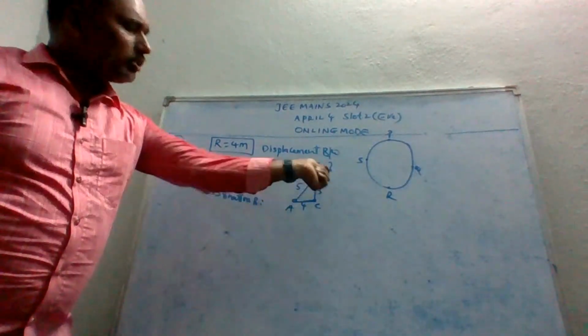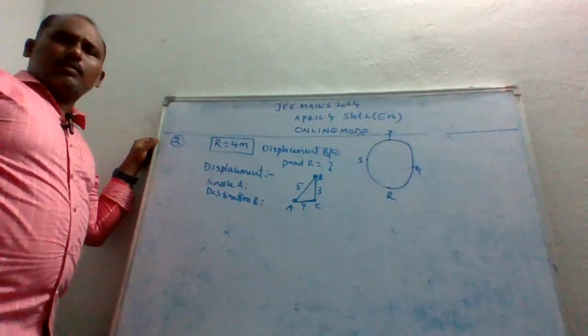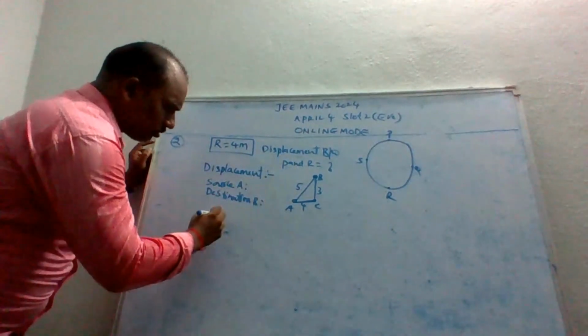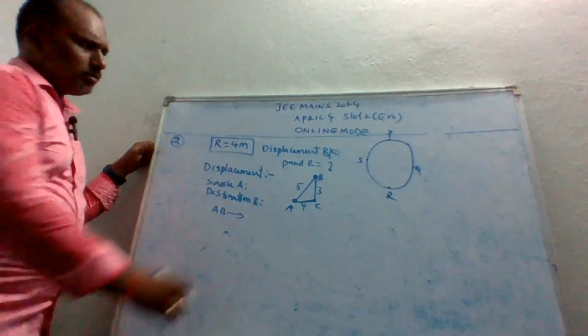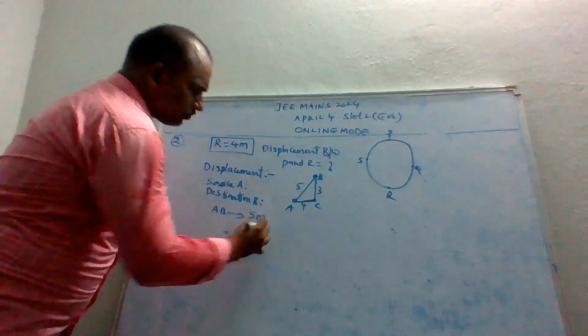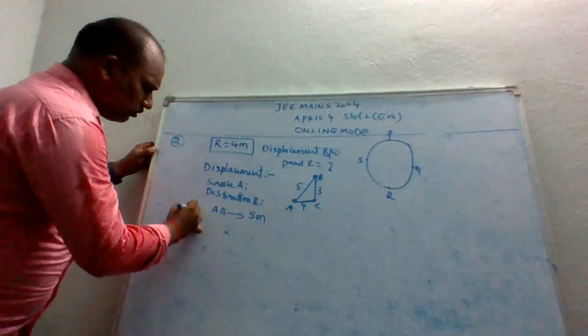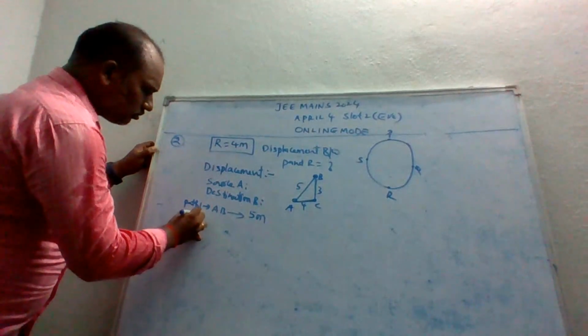So I want to move from A to B. How many paths are available by seeing the diagram? Tell me guys, anybody tell me. 2 paths are available, I hope. The direct path AB, so what is the path coverage? Let us say 5 meters. And another path is also available. This is path 1. Let's say path 2.